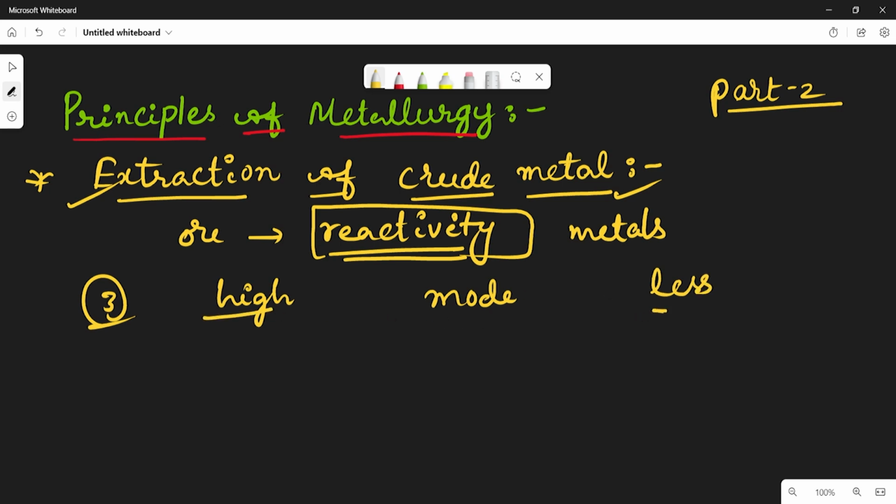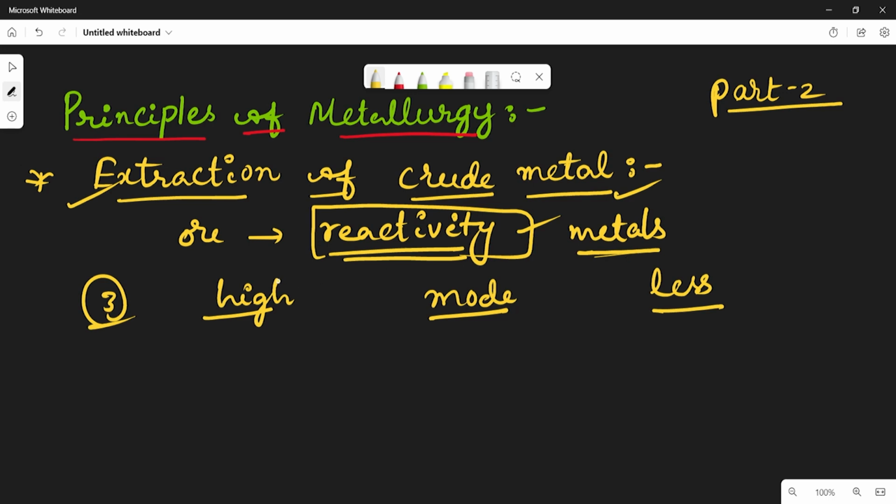This concept is very useful in the extraction of crude metal, because the extraction depends upon the reactivity of the metal.